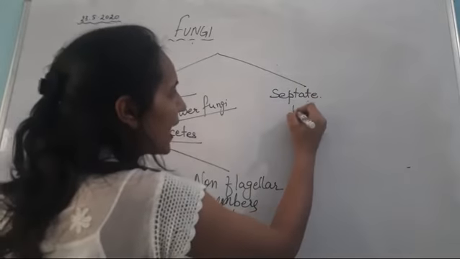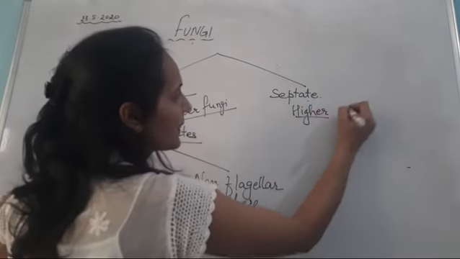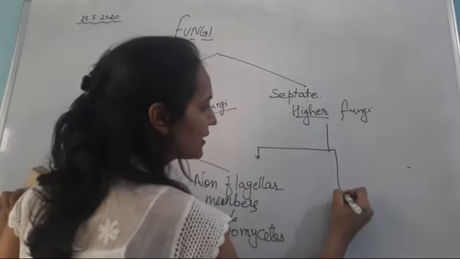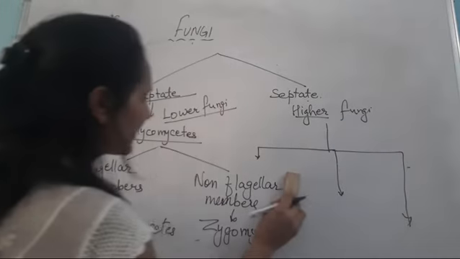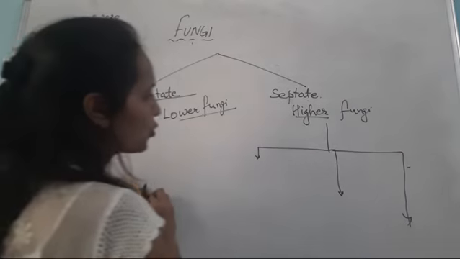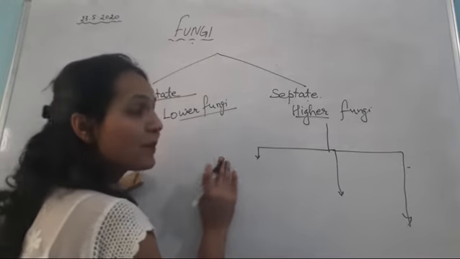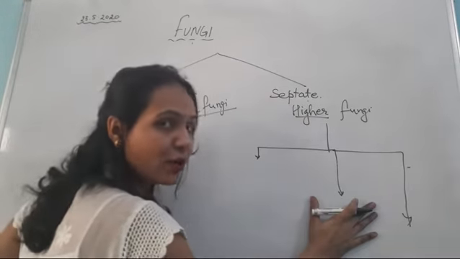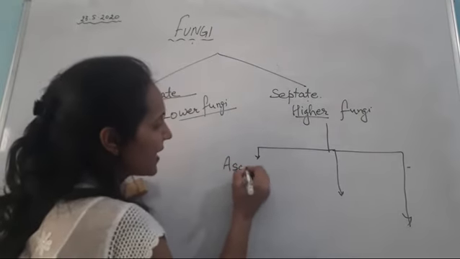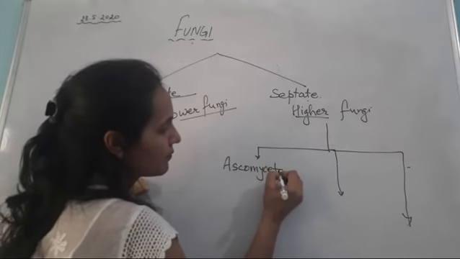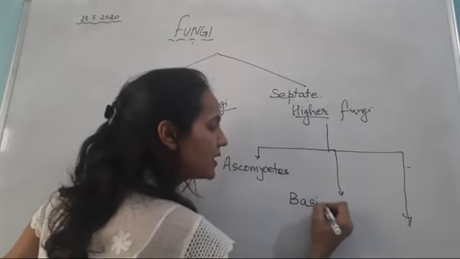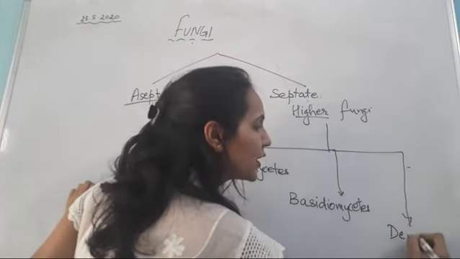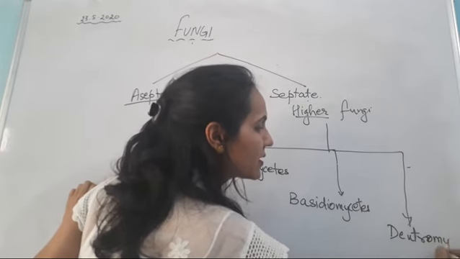Right? Next is the higher fungi that have septate hyphae. So this is further classified into three different classes, based on their reproductive structures, what kind of reproductive structures they are producing and what they are not producing. So the first one is ascomycetes. Second is basidiomycetes. And the third one is deuteromycetes.